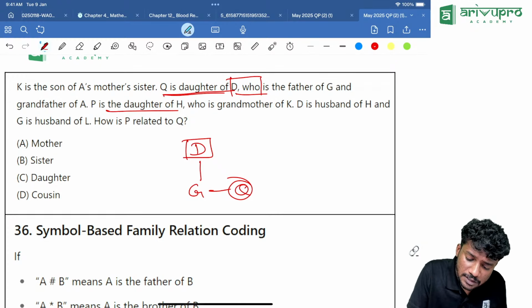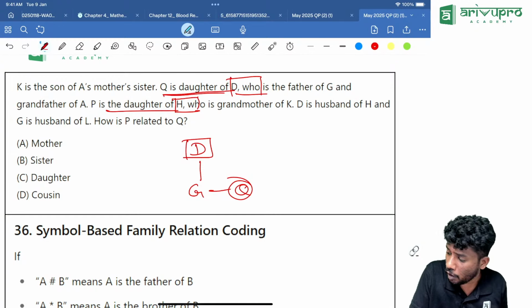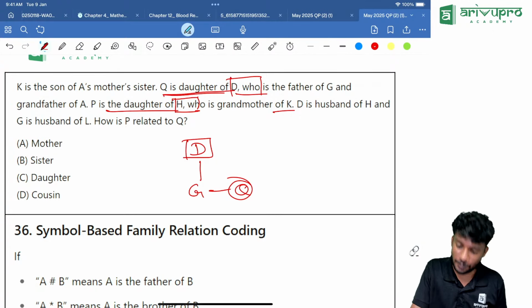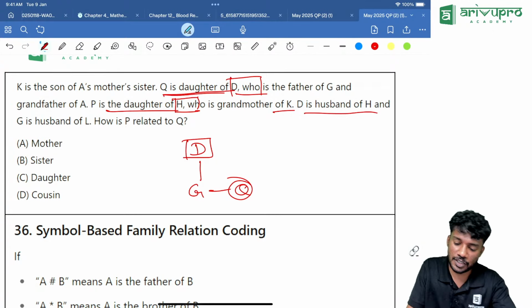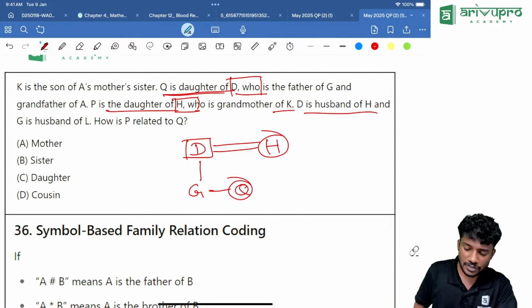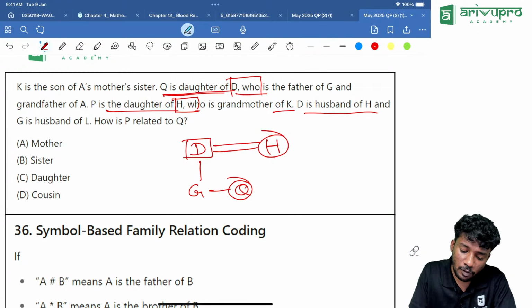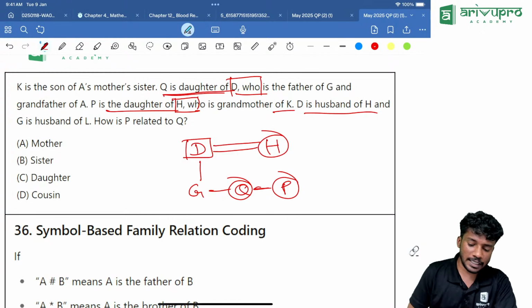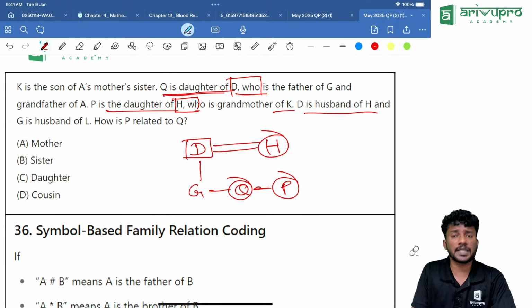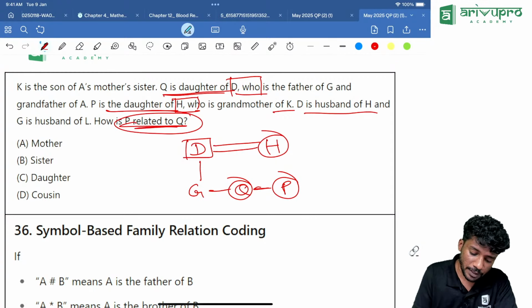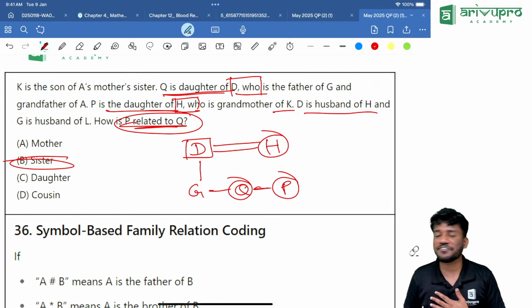Then H is the grandmother of K. Can we connect? No. Then D is the husband of H. That means D and H are married together. Correct? P is the daughter of H, that means P is over here, because D is married to H. That means P, Q and G will be siblings. What is the question? How is P related to Q? P is the sister of Q. Direct answer. Very easy question.